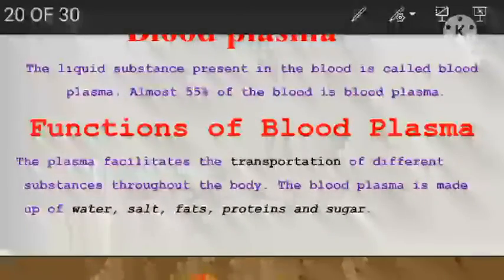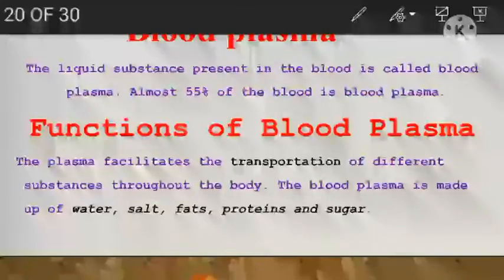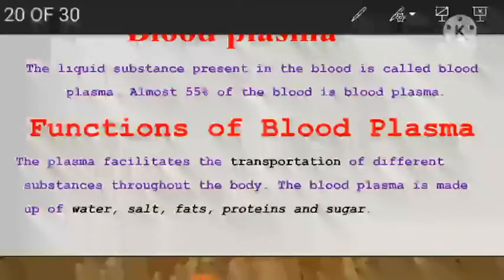Number 1 is blood plasma. This is the liquid part of our blood, and almost 55% of the blood is blood plasma. Now let's see the functions of the blood plasma. This blood plasma facilitates the transportation of different substances throughout the body. The blood plasma is made up of water, salt, fats, proteins and sugar.